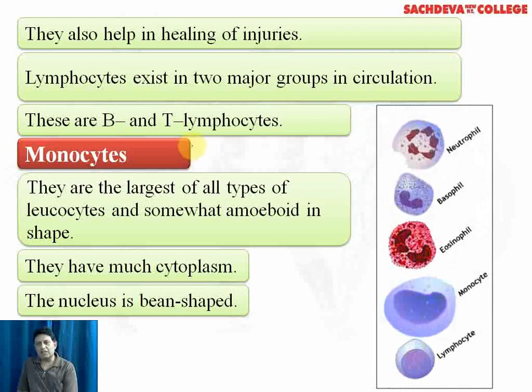In the diagram, you can see various types of WBCs. You have neutrophils, basophils, eosinophils. These are the three granulocytes. Coming to agranulocytes, you have monocytes. You can see the nucleus, which we were just discussing, is kidney-shaped or bean-shaped. And we have lymphocytes. The lymphocytes contain a single large nucleus.